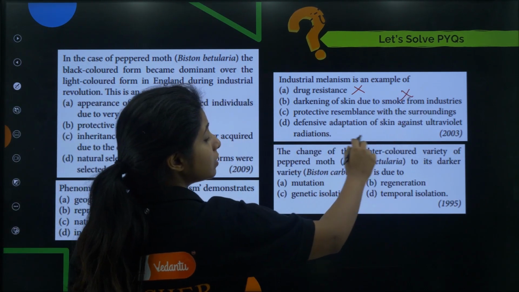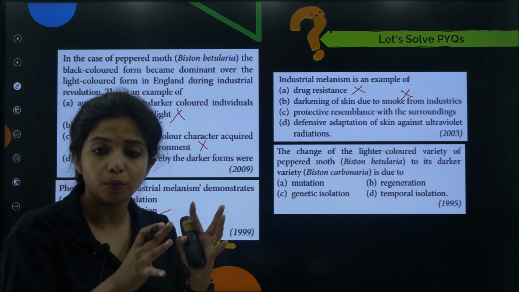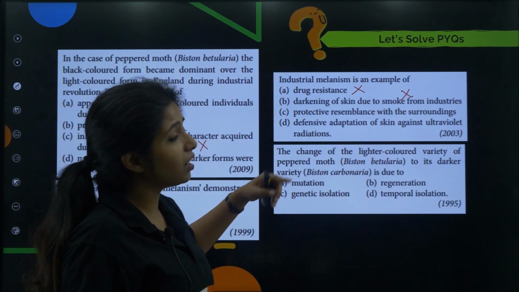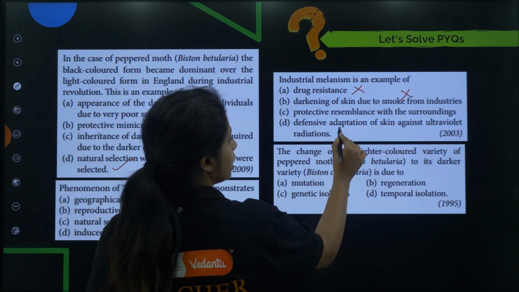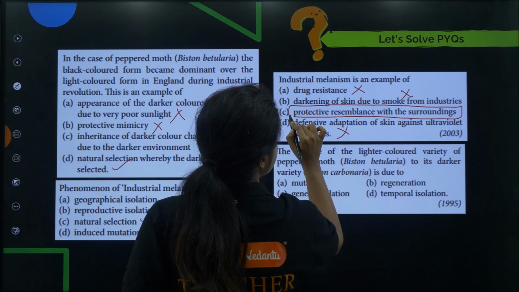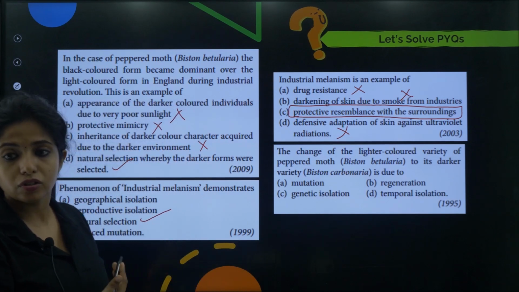Protective resemblance with the surroundings. Yes, we saw that the black colored moth was protected because of the surroundings. Now, defensive adaptation of skin against ultraviolet radiation. There is no use of ultraviolet radiation anything. It had to cover itself, and this gave rise to the natural selection process.